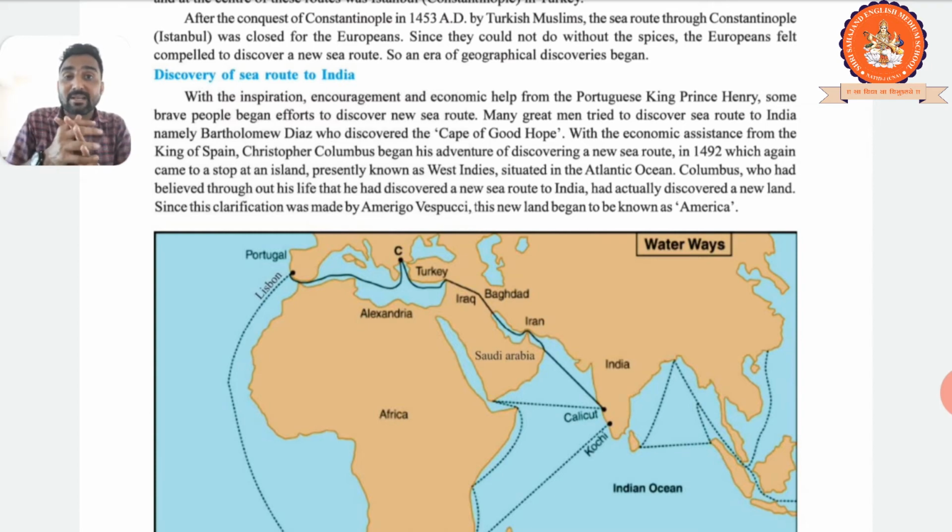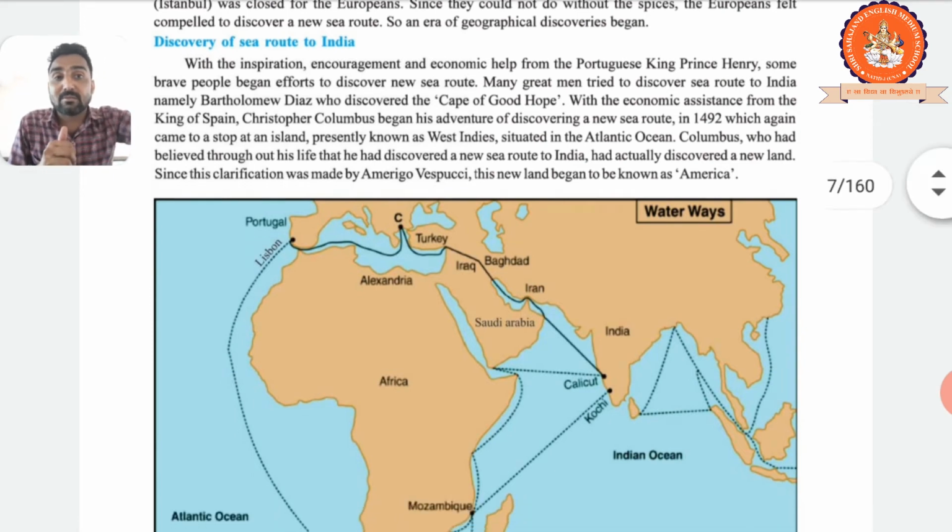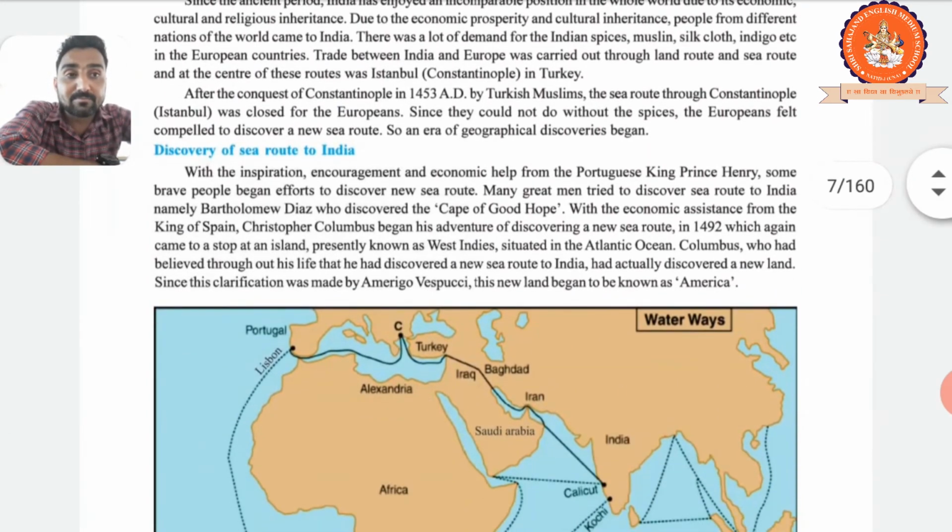This is the point, the center of the route. That's why they needed to find a sea route, because the demand for Muslim silk, cloth, and indigo increased more and more in the European countries. Demand increased, so they needed to find a sea route. You know? So because of trading needs and all these things, the era of geographical discovery began. Clear? Many things are clear here.